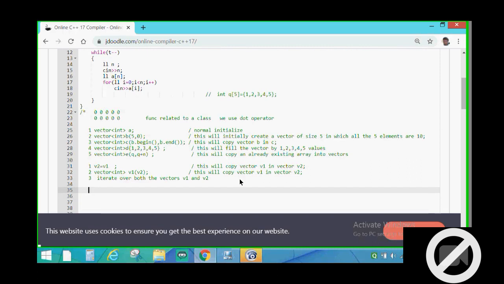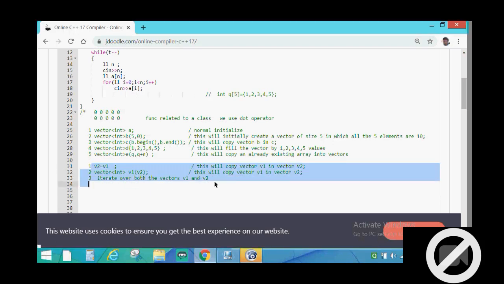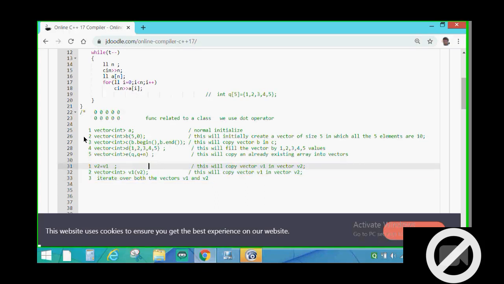So I have told you till now how to initialize a vector, there are 5 ways. How to copy a vector, I have told you 4 ways. These three ways are mentioned here, and the 4th way is this. In this, basically we are copying vector b into c.